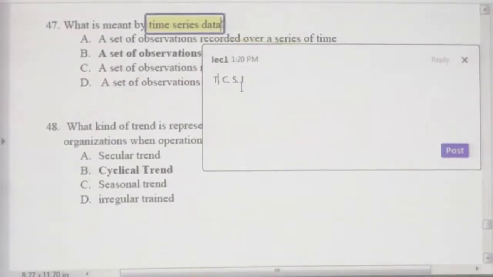Then let's see what is cyclical. When you select 10 years, the data changes over 10 years is the trend. If you consider the 10-year data, you can see every 2 years you have again a specific change. That's called cyclical. As a cycle, you receive a specific change.